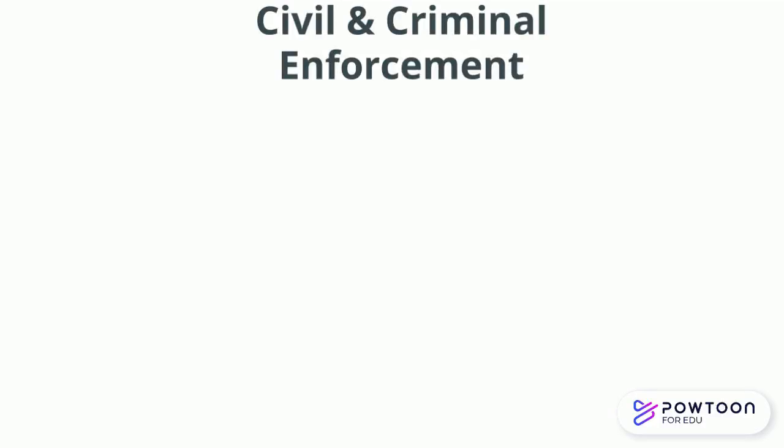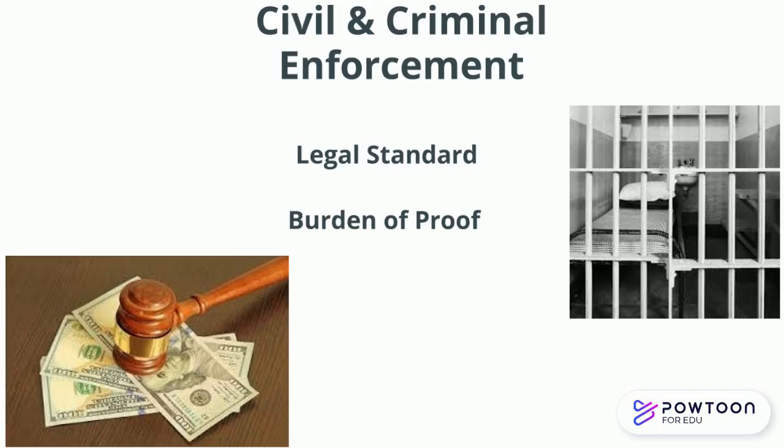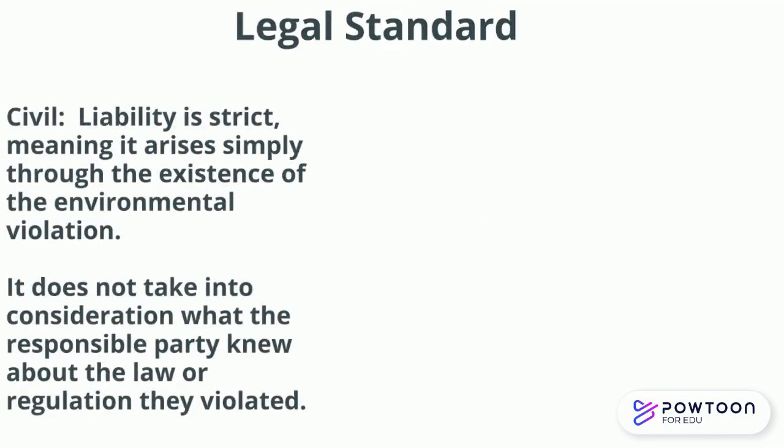Let's go ahead and talk about the differences between civil and criminal enforcement. The main differences fall under three categories: legal standard, burden of proof, and results. Environmental civil liability is strict. It arises simply through the existence of the environmental violation. It doesn't take into consideration what the responsible party knew about the law or regulation they violated.